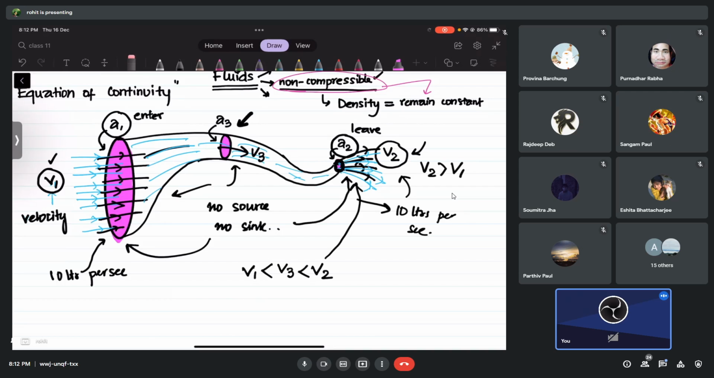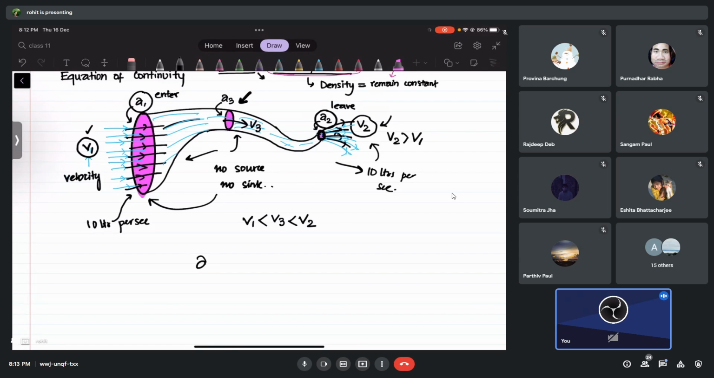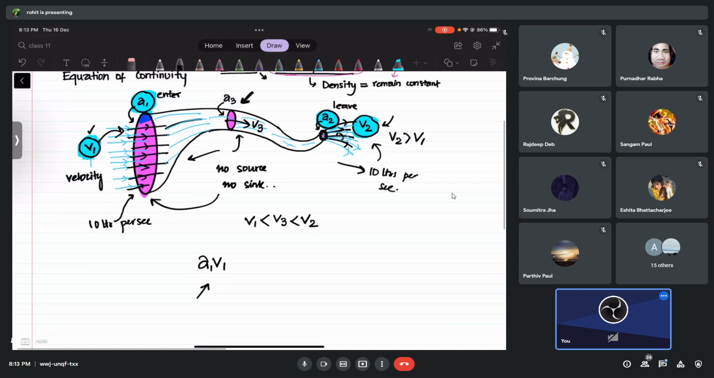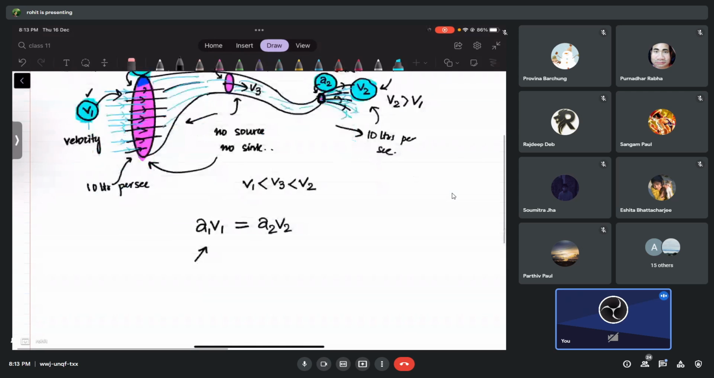So what is the equation of continuity? Let me quickly tell you that. Equation of continuity is simply this. See, area A1 multiplied with the velocity of the liquid at that area. V1 and A1, I'm multiplying these two. I'm multiplying the area of cross section with the velocity of the liquid at that cross section. That is your A1 into V1. And here also I'll do the same thing. I'll multiply the velocity of the liquid at the second area with the second area. I'm going to get here A2 V2.